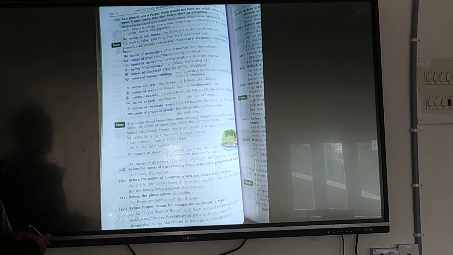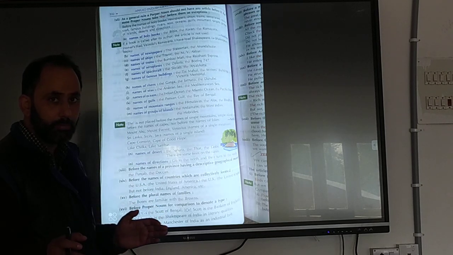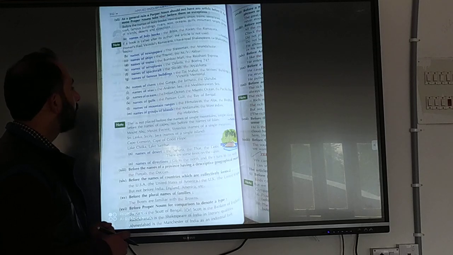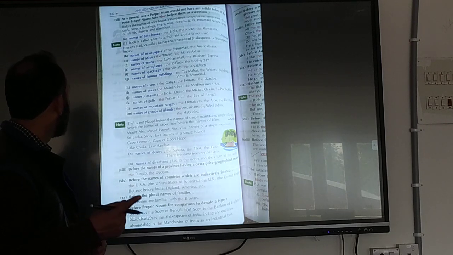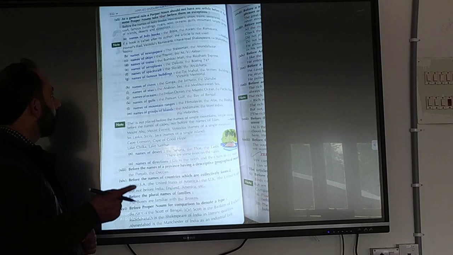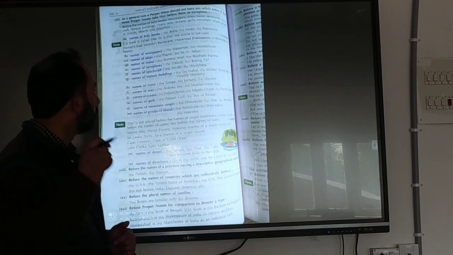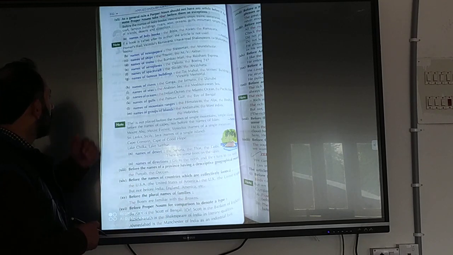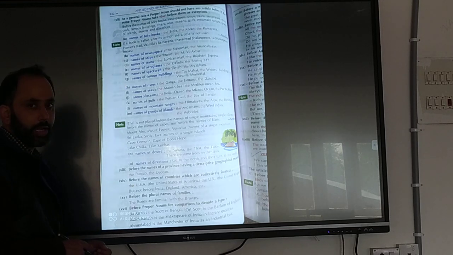As a general rule, a proper noun should not have any article before it, but some proper nouns take the before them as exceptions. Mostly we don't use the with proper nouns, but there are some where we use it: before the names of holy books, the Quran, the Bible, the Gita, newspapers, ships, trains, aeroplanes, crafts, famous buildings, rivers, seas, oceans, gulfs, mountain ranges, islands, deserts and directions. The names of holy books are known to you. Names of newspapers and ships are mentioned there. You can take a screenshot also.